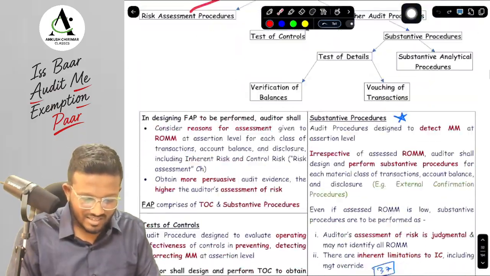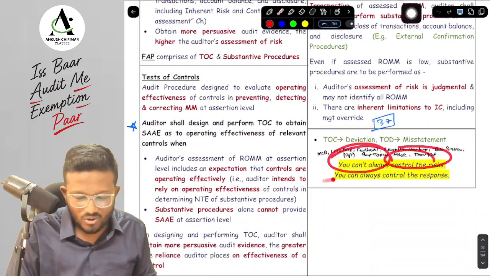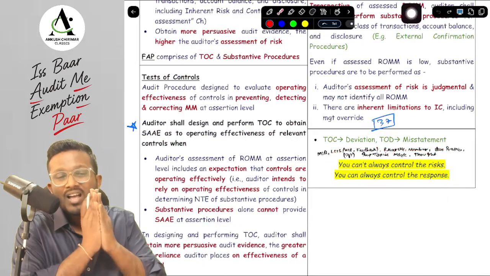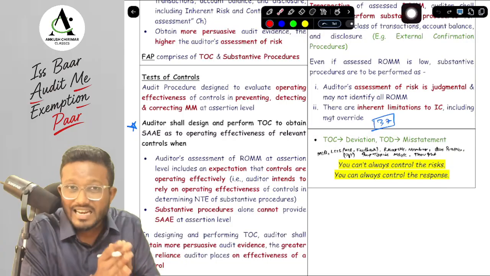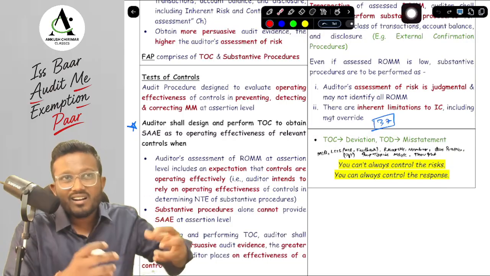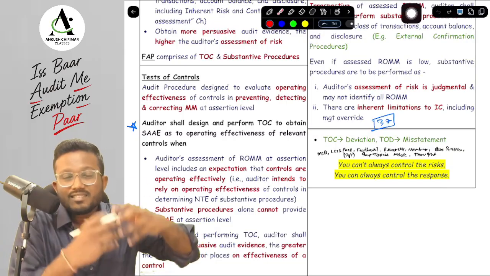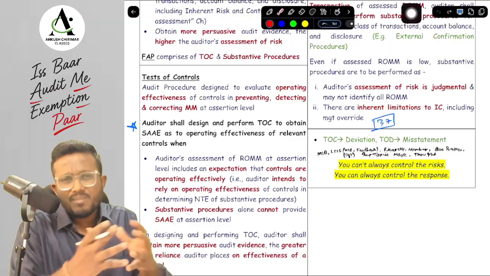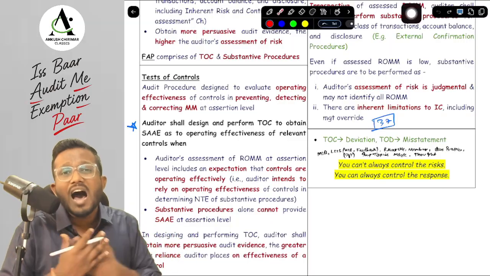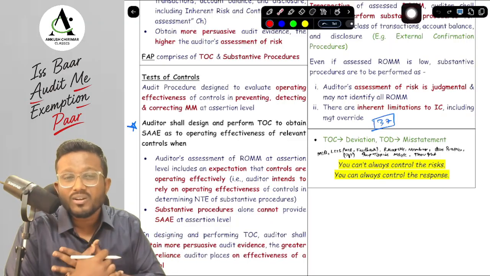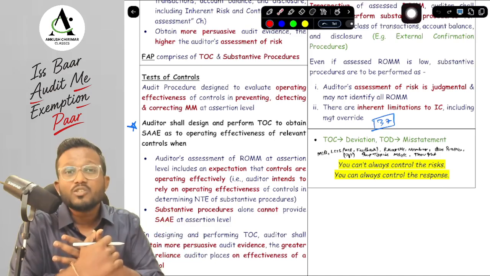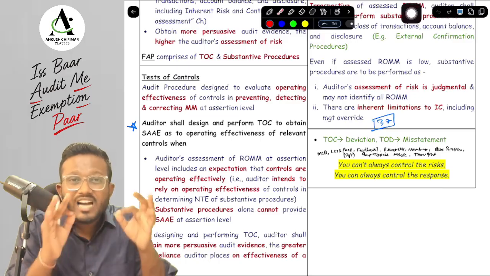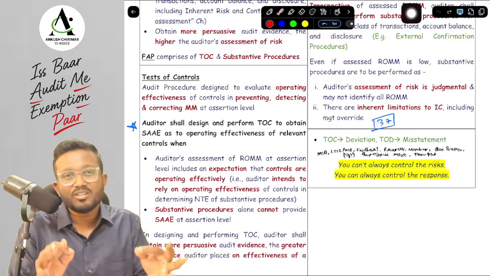And lastly, as per SA 330, it says you can't always control the risk, but you can always control the response. The risk is that we might end up not scoring well in exams. Why, sir? Because maybe our examiner didn't check the paper correctly, or the examiner was having a fight with his wife, and that's why he didn't check the paper correctly. There can be multiple reasons which are not in our control, but what is in our control is to respond to that particular situation, to prepare ourselves for it, and to prepare with every effort we can, 110% of the effort we can do.